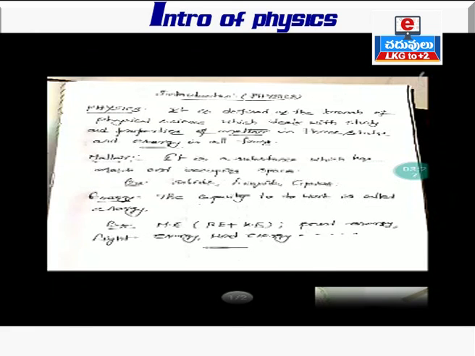And what are the different forms of energies? There are so many forms of energies, like mechanical energy, and the second one is sound energy, light energy, wind energy, magnetic energy, electrical energy, etc. So different forms of energies are there. In all those forms of energies, we can tell mechanical energy is the most important.